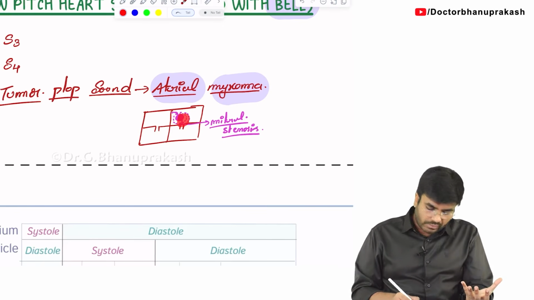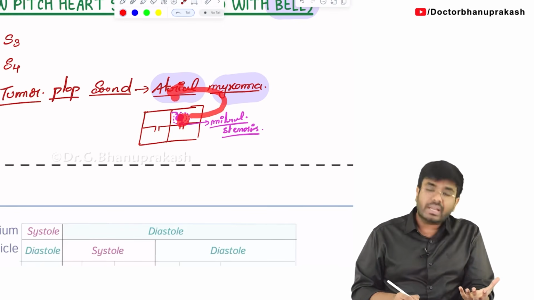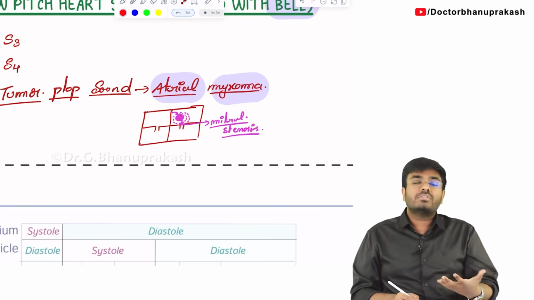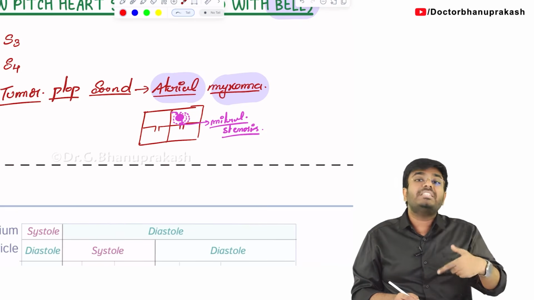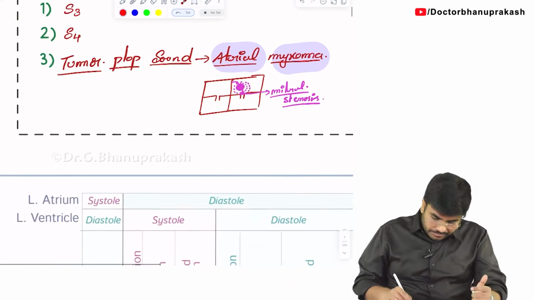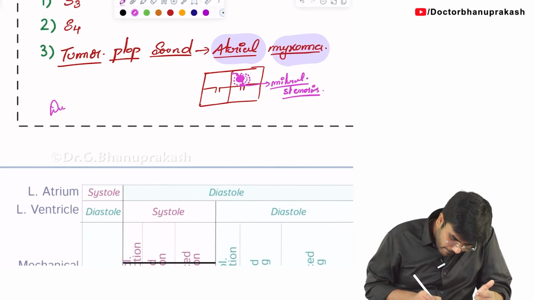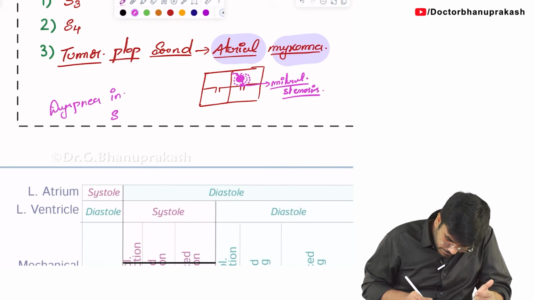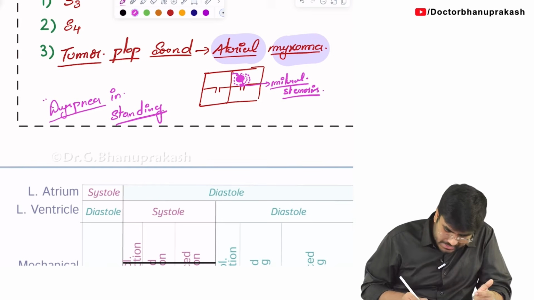So, what will happen to the back pressures? The back pressure to the lung increases, so there will be dyspnea. So there will be dyspnea on standing, okay. So this is very important.